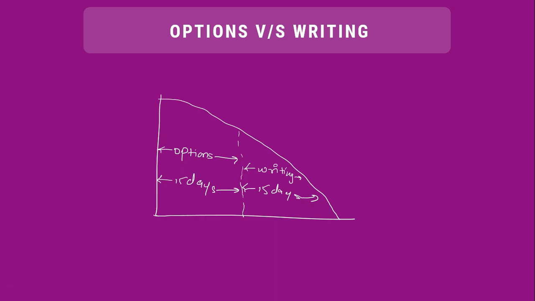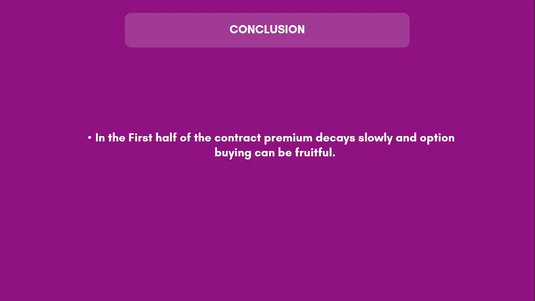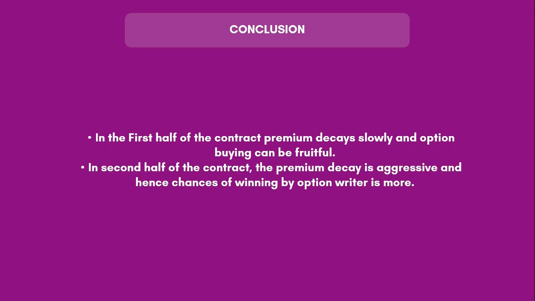Right? So that is the reason in the last 15 days, a lot of people switch to option writing, and in the first 15 days, moderate traders stick to options also. This is a better approach of trading in options. So as said, the conclusion: in the first half of the contract, premium decays slowly and option buying can be fruitful. In the second half of the contract, the premium decay is aggressive and hence chances of winning by option writers are more.